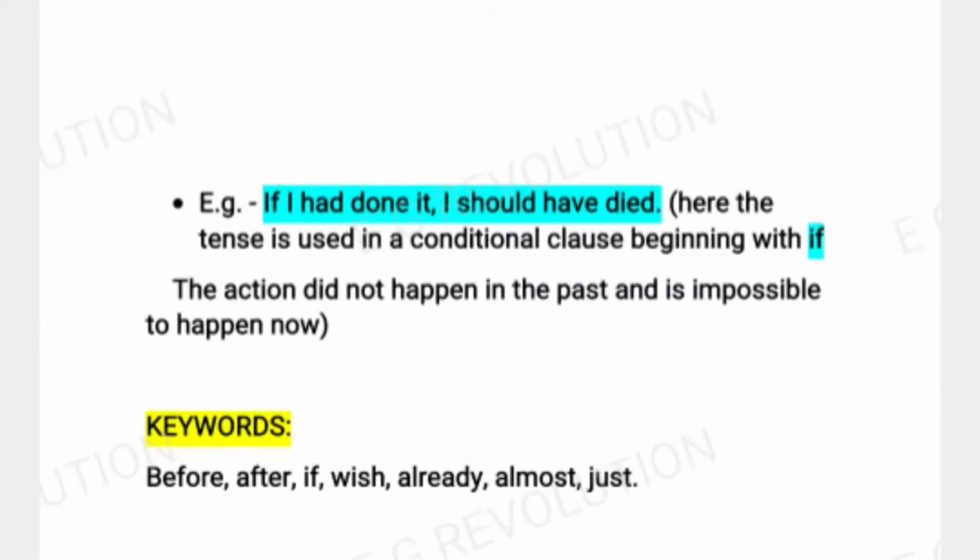Our next example is: if I had done it, I should have died. So, here the tense is used in a conditional clause beginning with if. The action didn't happen in the past and is impossible to happen now. So, to express some impractical imaginations or inference, past perfect form is used. Here, the keywords are before, after, if, wish, already, almost, just.